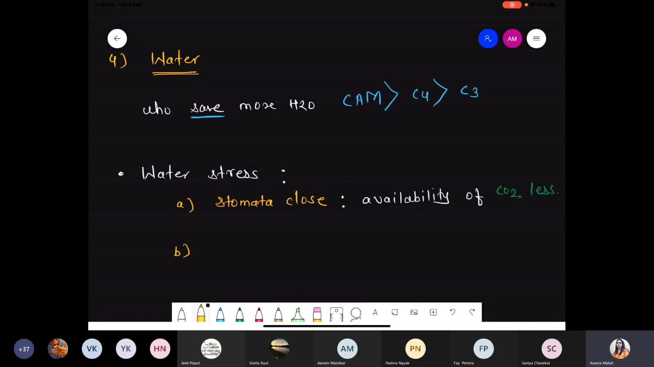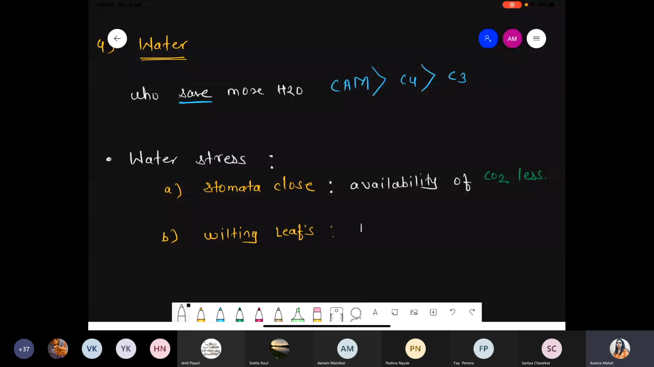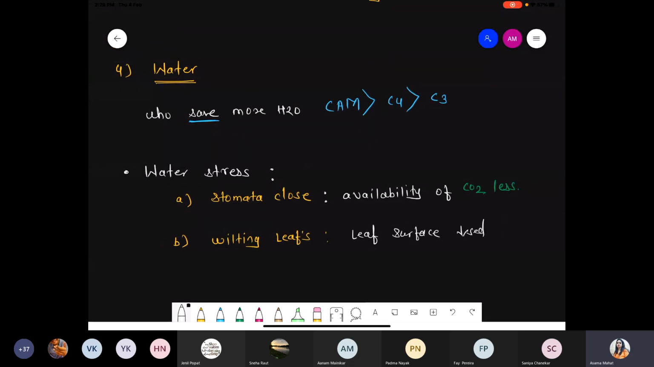Second event, when there is a water stress condition, at that time leaves show the wilting process. Wilting leaves. And what is the meaning of wilting leaves? Ultimately, the leaf surface declines. The leaf surface will decrease. And you know very well, अगर surface area decrease हुआ, it means the rate of photosynthesis also decreases. So one common point whenever we are talking about water stress is that ultimately the rate of photosynthesis declines.